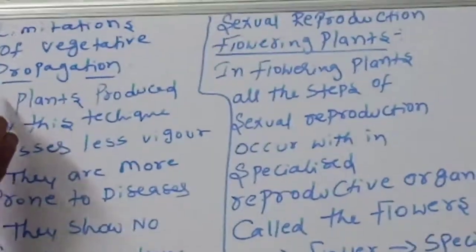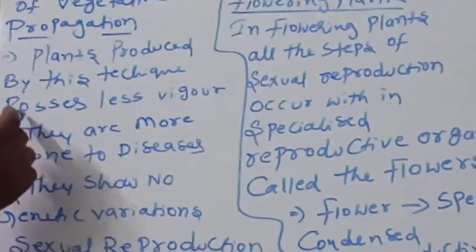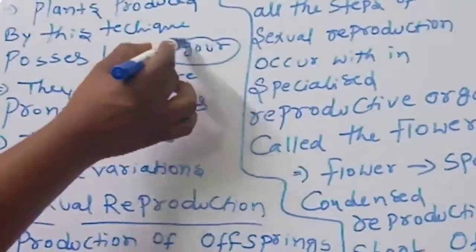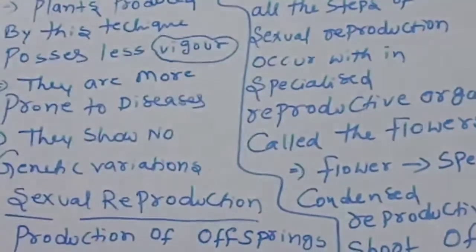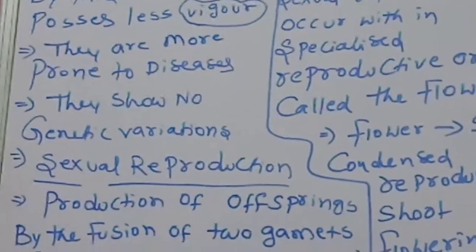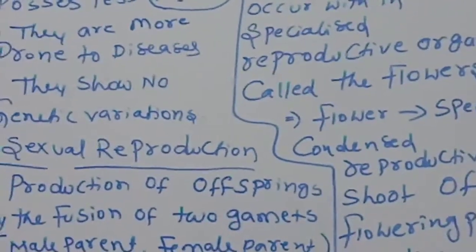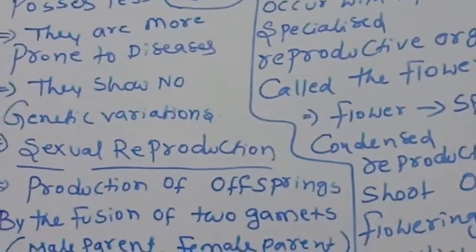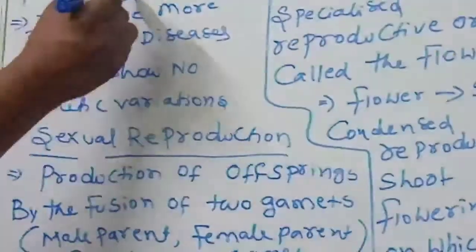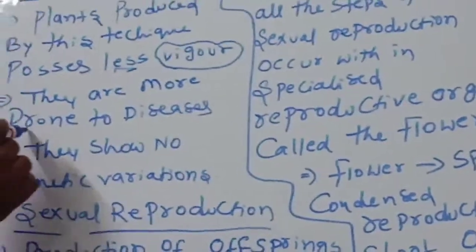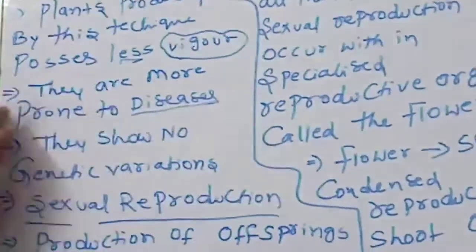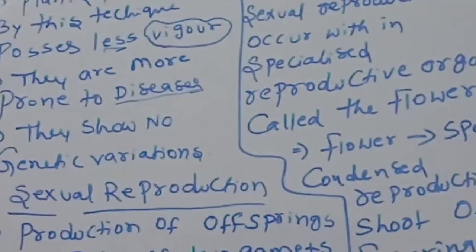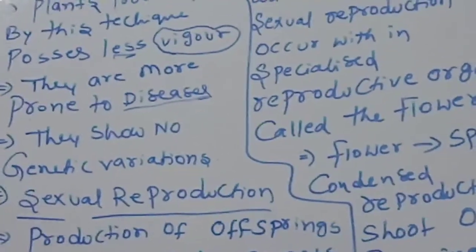Plants produced by this technique possess less vigor, meaning no new characters, only old characters are formed. There is no resistance, no developmental character. They are more prone to diseases, so they easily get diseases.